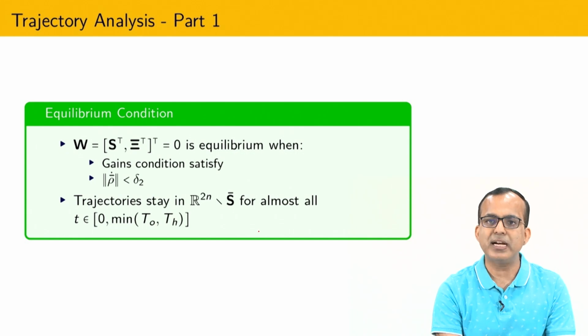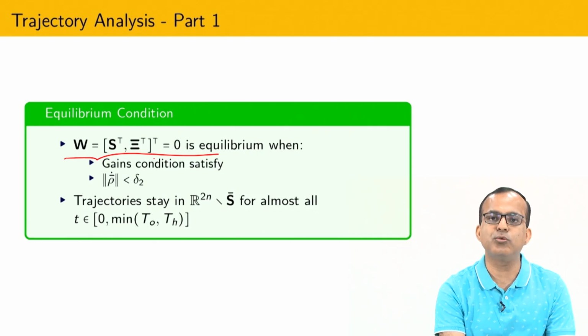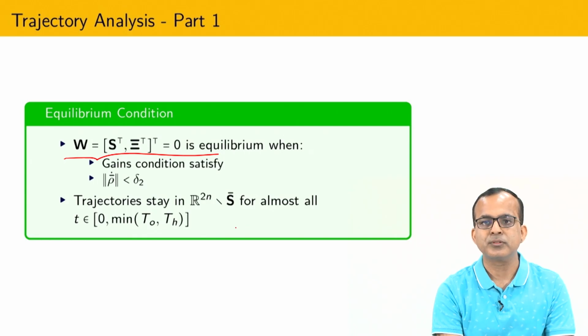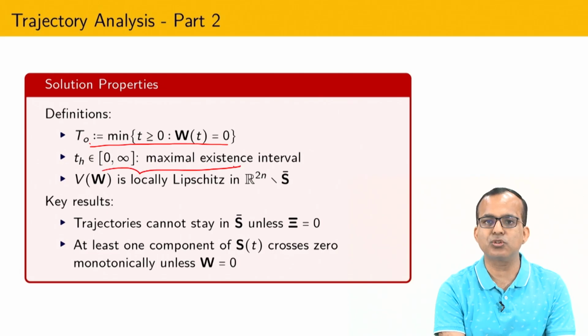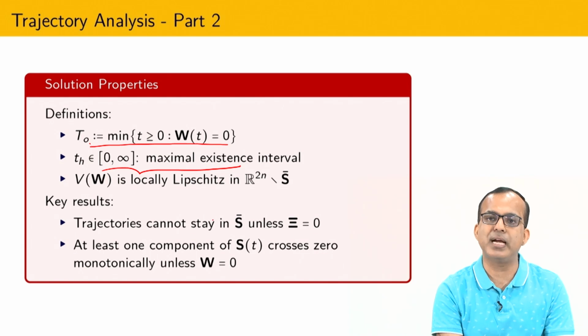Since this is not the equilibrium point, it is possible to show that finally the trajectory is going to leave this set. So there is only one possibility, S and this xi equal to 0, then only we can preserve the structure. Now the solution property: obviously this is omega equal to 0, then at some time t equal to 0, one can extend this solution. It is possible to show using some kind of inequality, that is called the Bihari inequality.